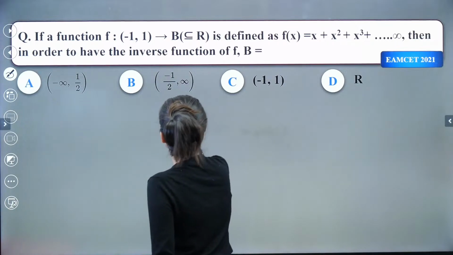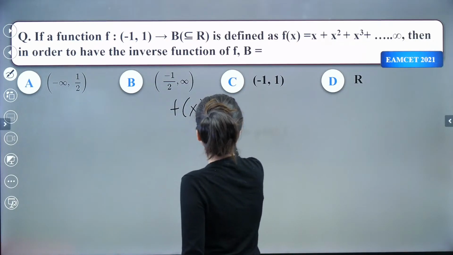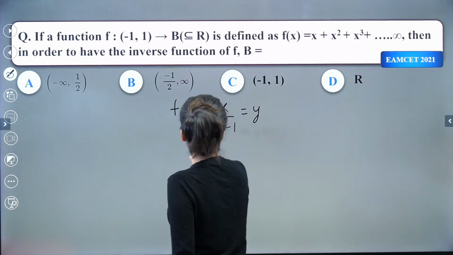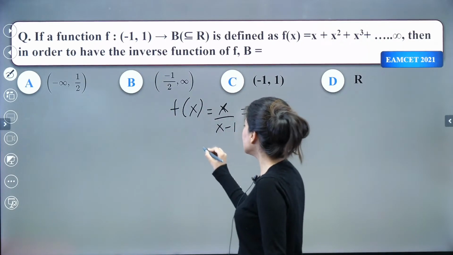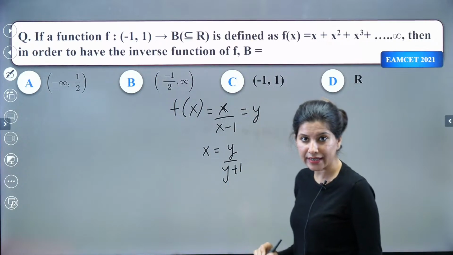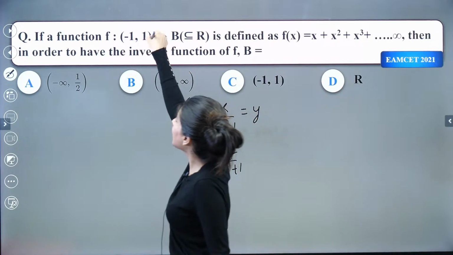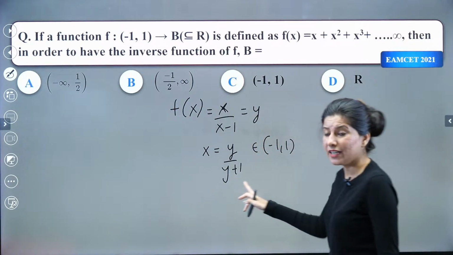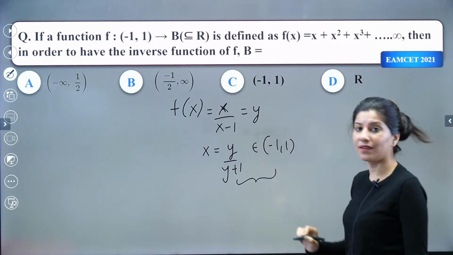Yes. So f(x) was what? x upon x minus 1. So that is equal to y. So if I calculate x in terms of y, I'm going to get x equal to y upon y plus 1. Right? Now this x, can you see, is -1 to 1? That means this belongs to -1 to 1. That's it. We just have to solve this part.